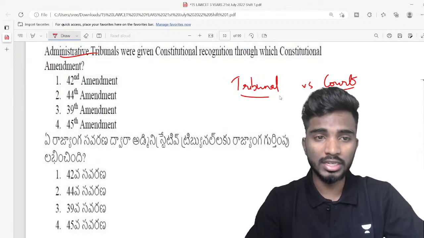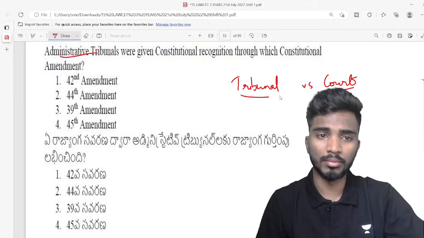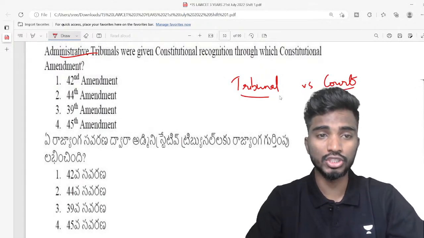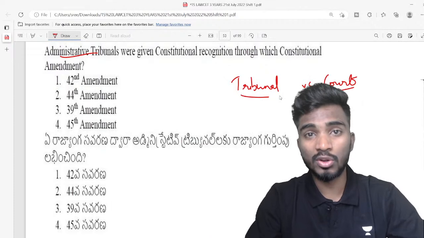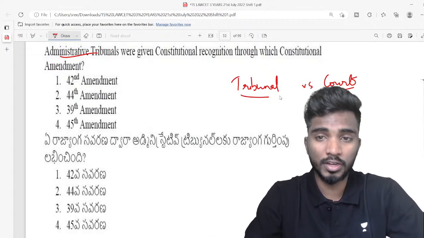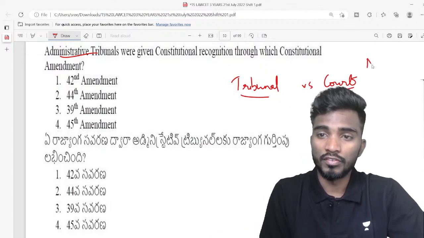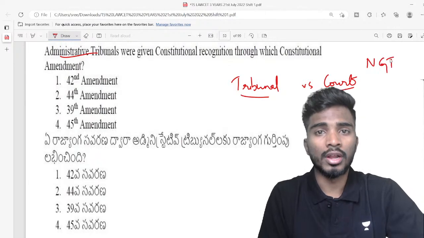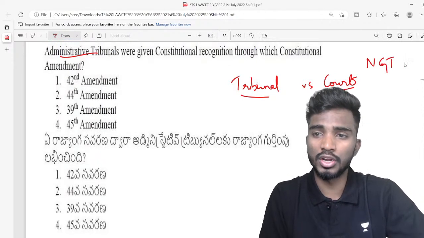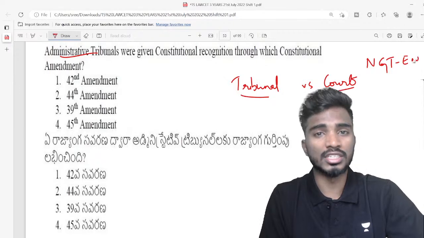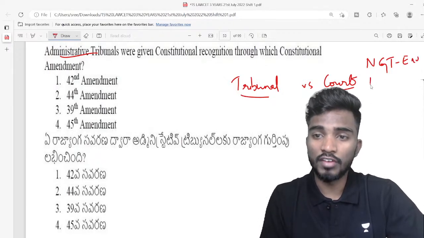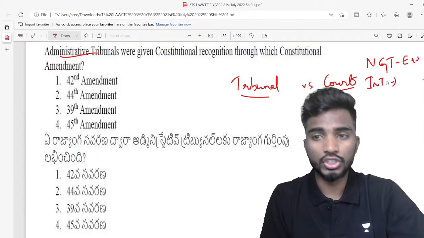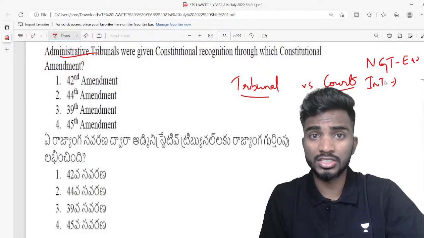So what happened is that by enacting the 42nd Amendment, we have established tribunals. So tribunals are courts that are established for a specific purpose. For example, we have NGT or National Green Tribunal, which looks after environment related cases. For example, we have the Income Tax Tribunal which looks into income tax related cases.